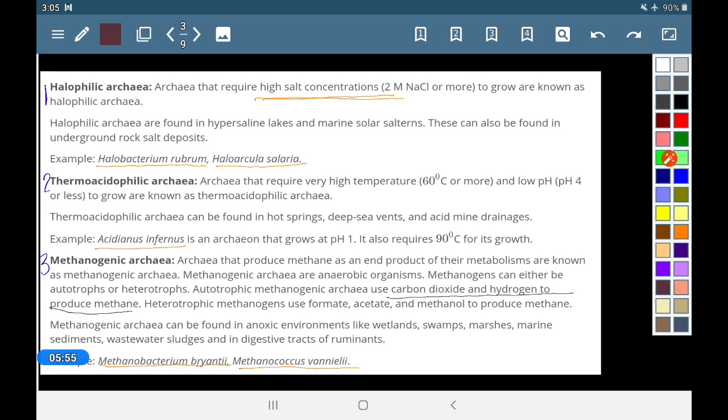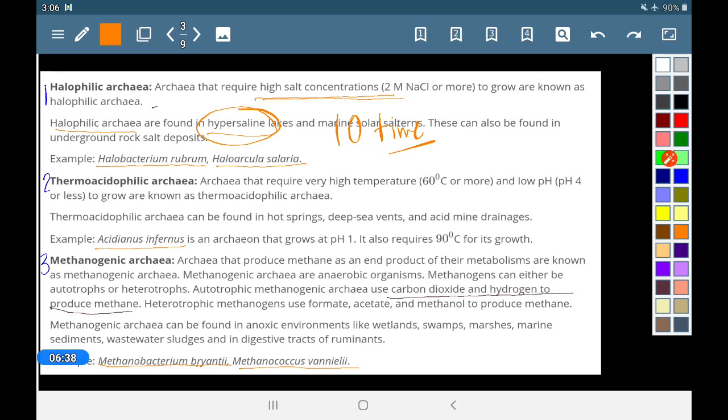Look here, three different types of Archaebacteria. The first one is halophilic archaea. It means they require high salt concentration, and this halophilic archaea is found in hypersaline lakes. Hypersaline means it can be 10 times more saline than normal sea.